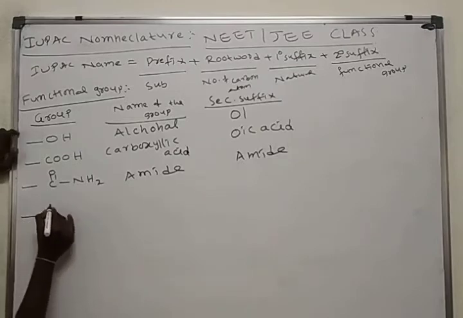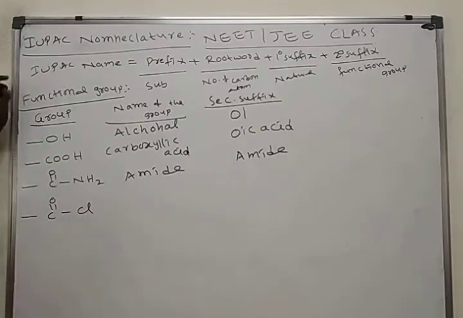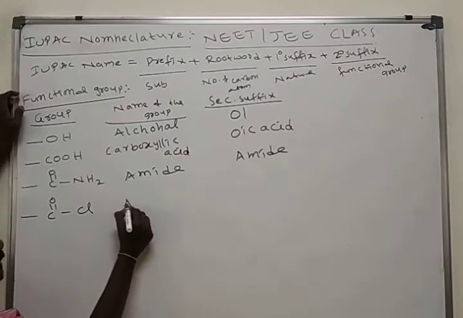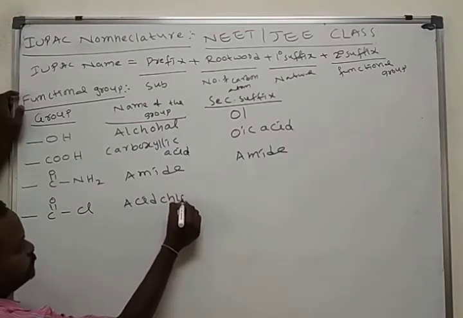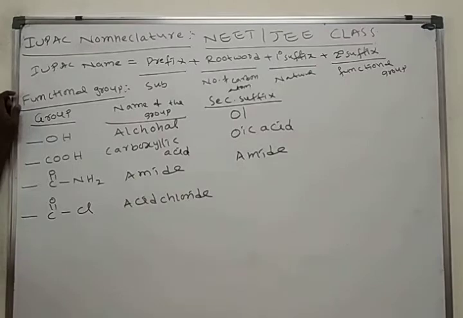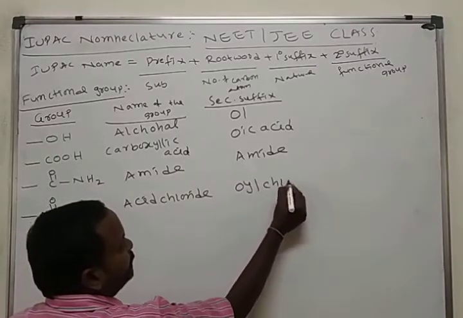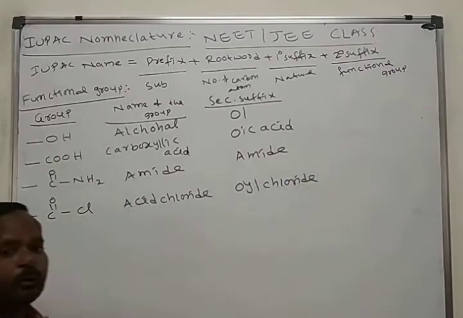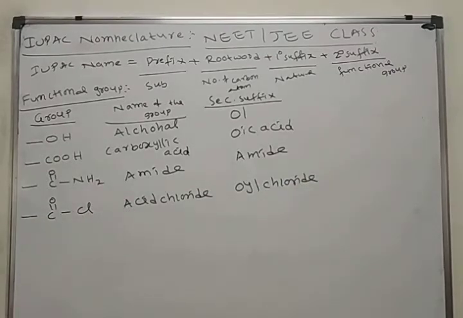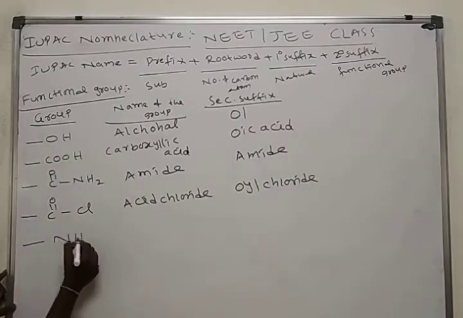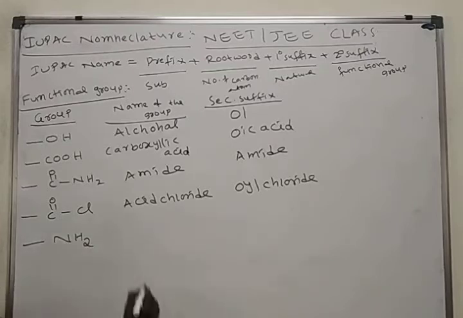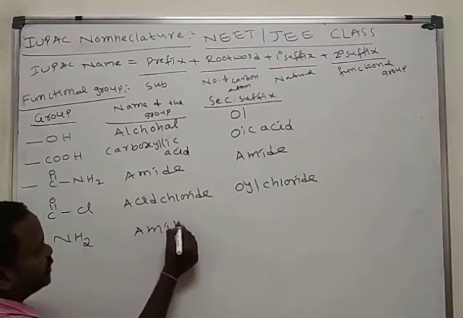Here C double bond O, Cl functional group. This group we call acid chloride. If the acid chloride group is present in an organic molecule, we use oyl chloride. Next, the NH2 functional group is called the amine functional group.